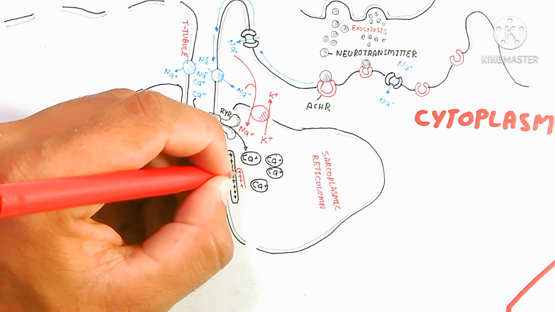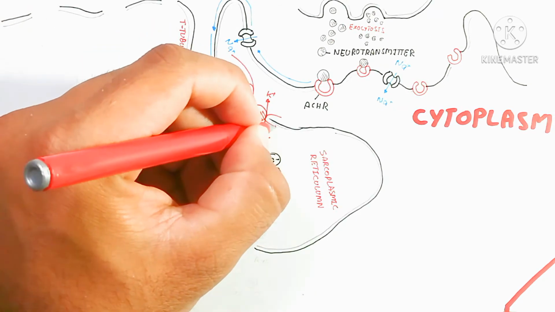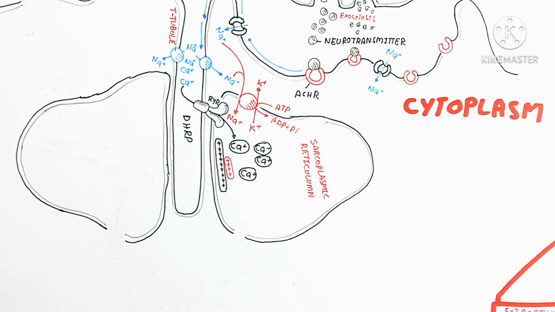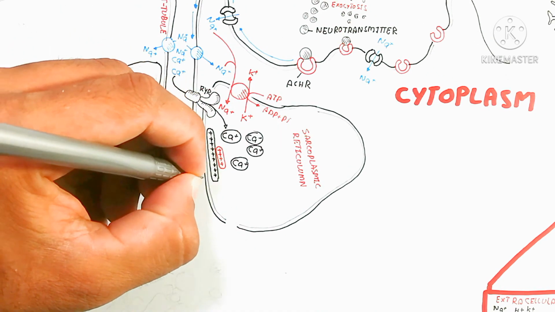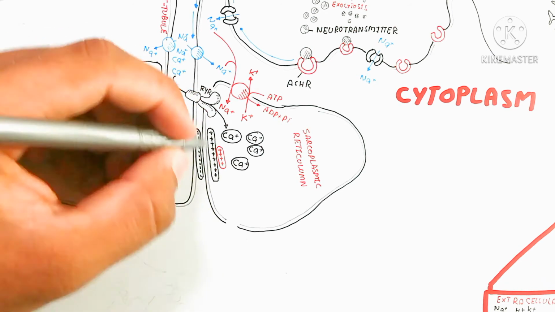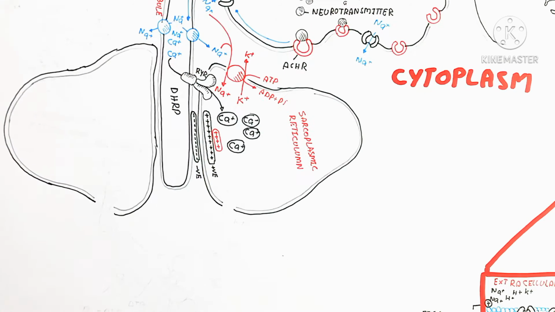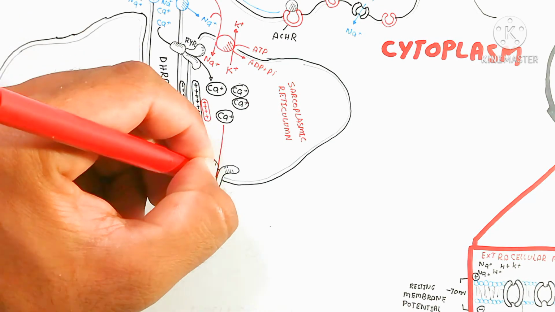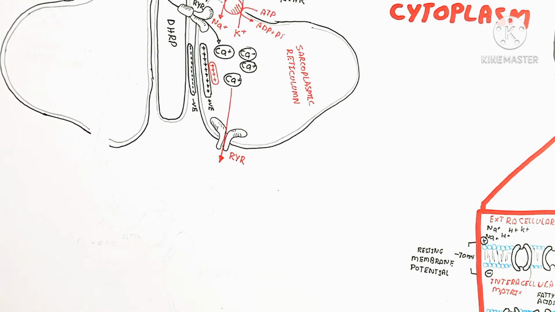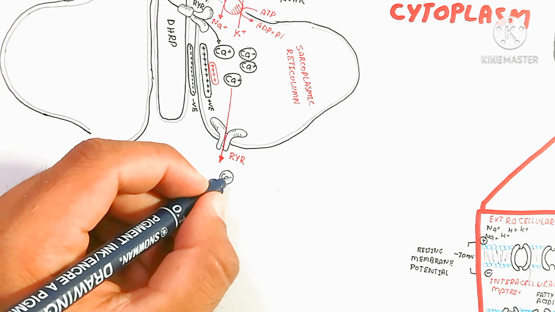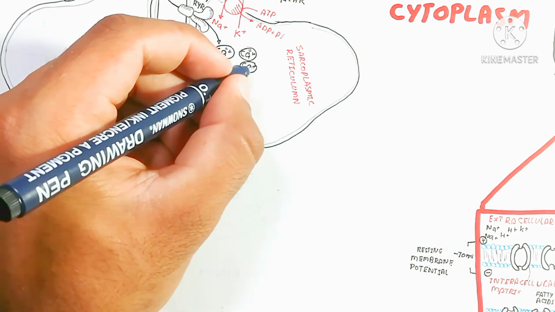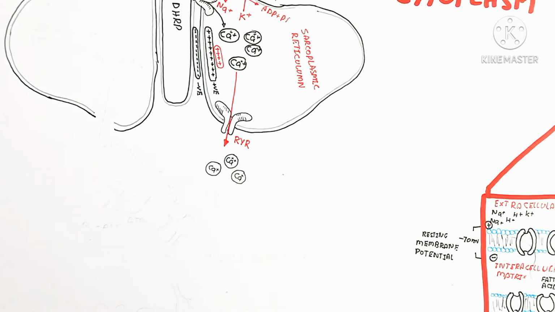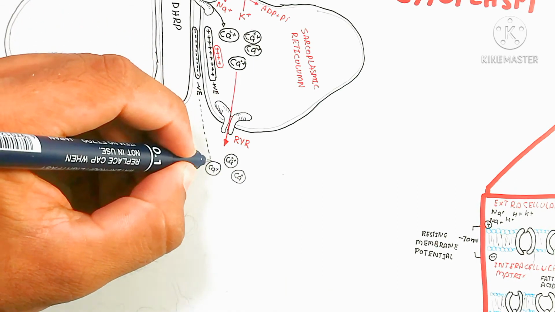So basically a positive charge will be produced, and this positive charge will lead to the release of the calcium ion through the RYR receptor. The RYR receptor is known for the exportation of the calcium ion from the sarcoplasmic reticulum into the cytoplasm for muscle contraction. The sarcoplasmic reticulum is here, and this is a cross section of the neuromuscular junction. So remember these things.